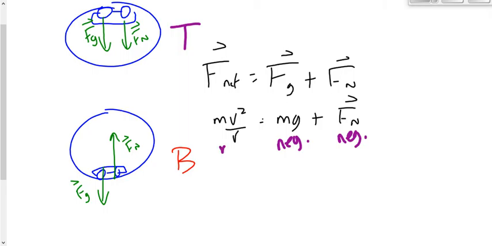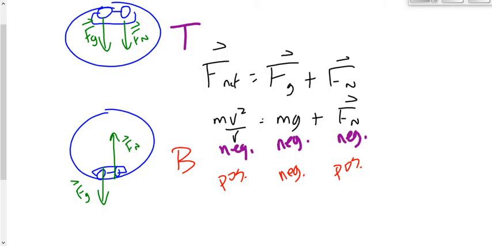Good. And at the bottom of the circle, things change a little bit. At the bottom of the circle, is the force of gravity positive or negative? Logan? Gravity is always going to be downwards, right? So we're going to make it negative here. Is the normal force, Kaylee, positive or negative? Positive, because it's acting upwards. And at the bottom of the circle, is the centripetal force, Jillian, positive or negative? It's positive because it's acting upwards, right? The net force is toward the center of the circle, same direction as the normal force, so it's going to be positive.